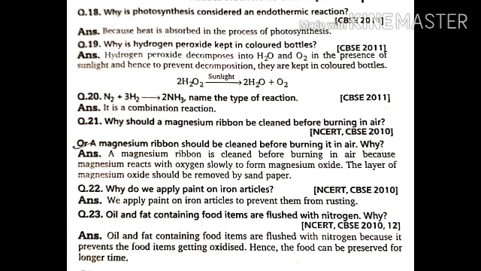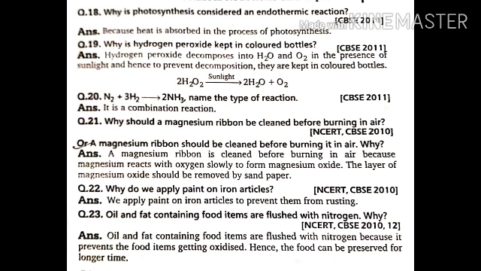So magnesium has a layer of magnesium oxide on top of it. That layer should be removed before burning it in air. That is why we are rubbing it, cleaning the surface of the magnesium before burning, because it contains a layer of magnesium oxide over there. So that should be removed.